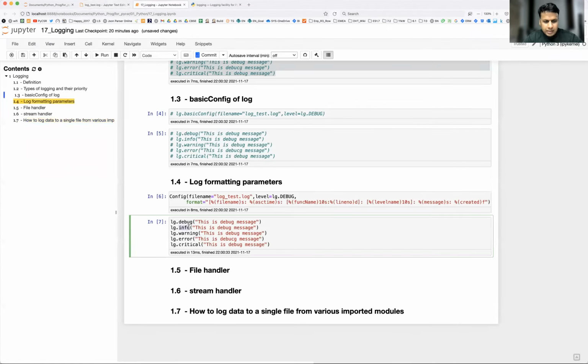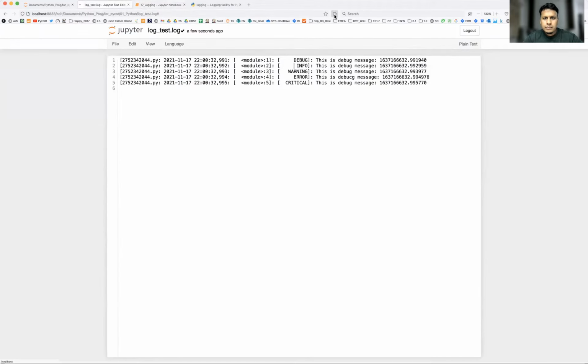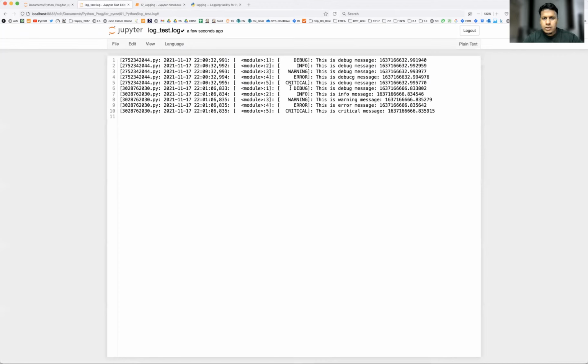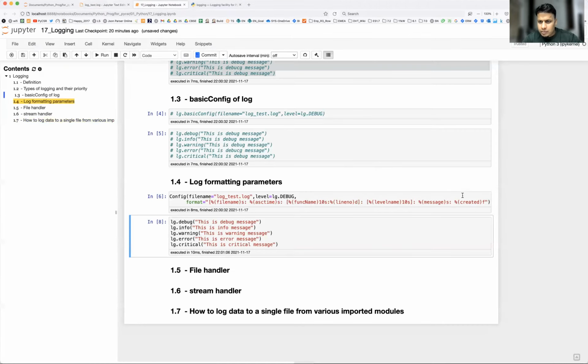So let me just format it. This is your info message, this is your warning, this is your error, critical, error. Okay, so let's run again and see what happens. Okay, so now everything is fine. Debug info warning error. And this is also like which time it got created, right? So that also I'm using. So in case you don't want, just remove it. Okay, so this is how you control.